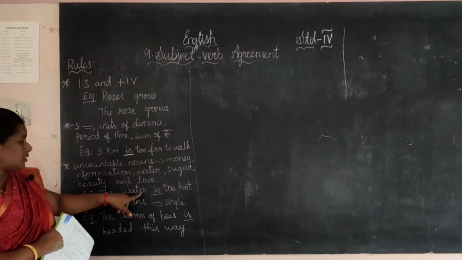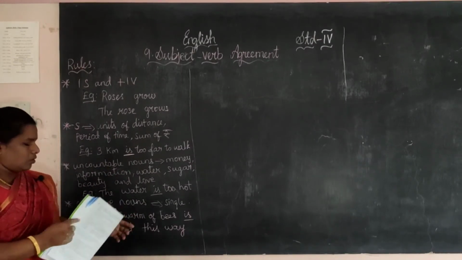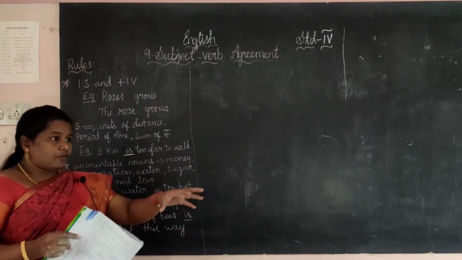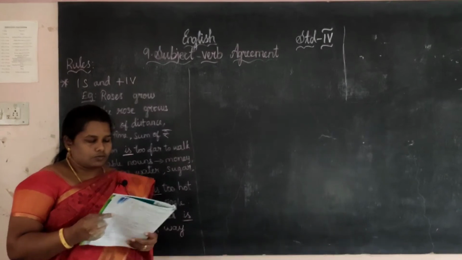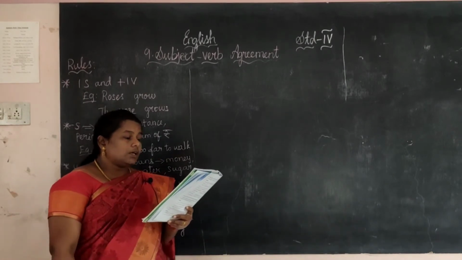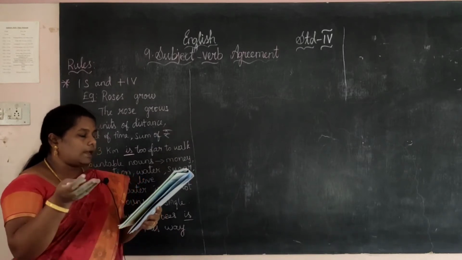Okay, next one, collective noun. Collective noun means what? For a group we are giving a specific name, it is collective noun. We use singular verbs with collective nouns such as swarm, group, gang and class.